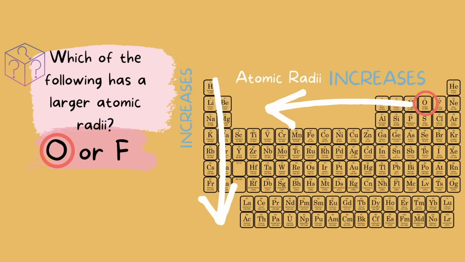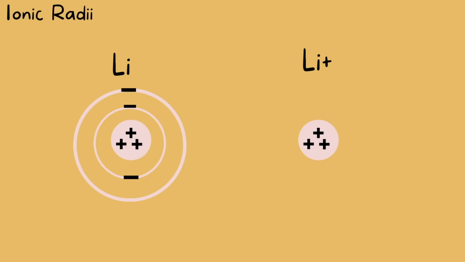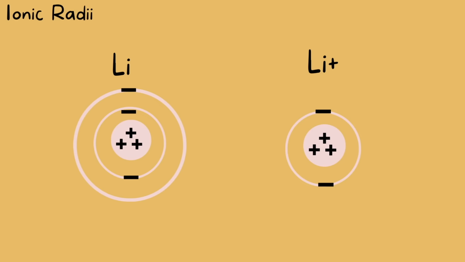Associated with atomic radii is ionic radii. Ionic referring to ions, like cations with a positive charge and anions with a negative charge. Here we have lithium in its neutral form and its ionic form with a +1 charge. Lithium has 3 protons in both forms. In its neutral form, it has 3 electrons, and because it has a 1+, it must have only 2 electrons in its ionic form.